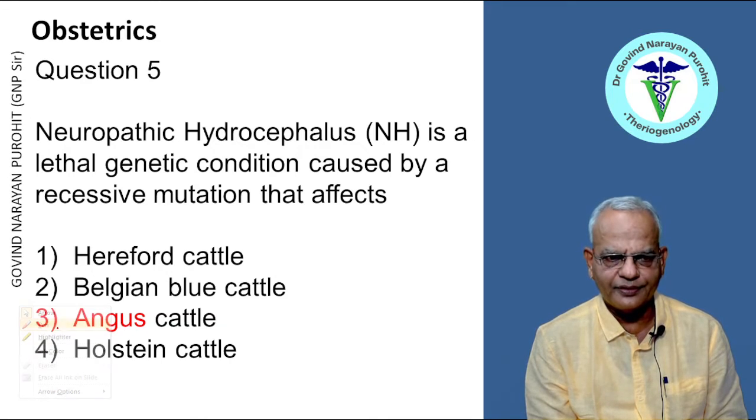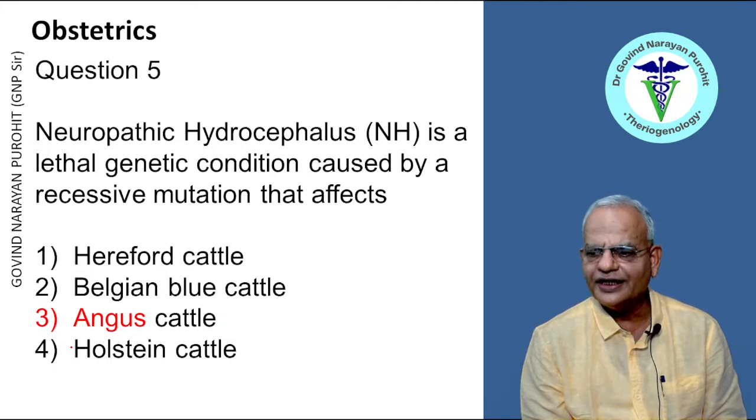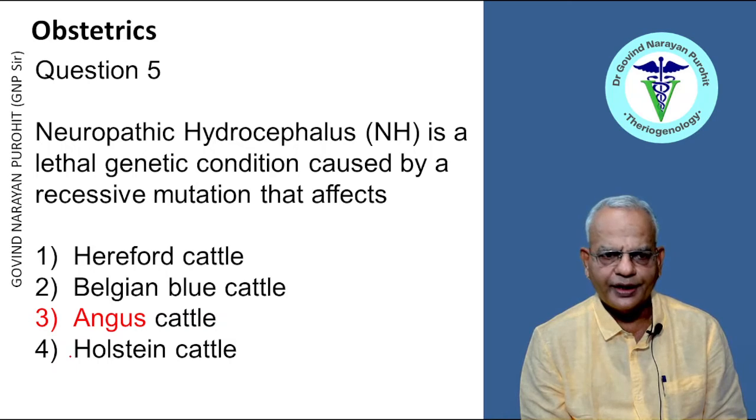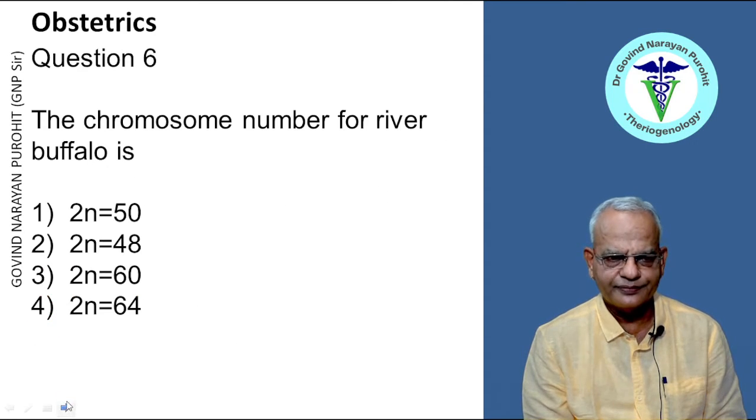Neuropathic hydrocephalus is a lethal genetic condition caused by a recessive mutation that affects Hereford cattle, Belgian Blue cattle, Holstein cattle, and Angus cattle. Sorry, the answer has been highlighted here, so it's found in Angus cattle, right?